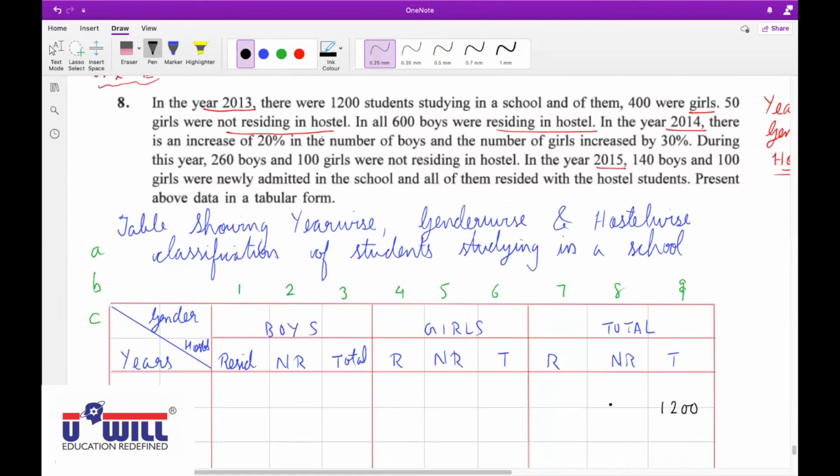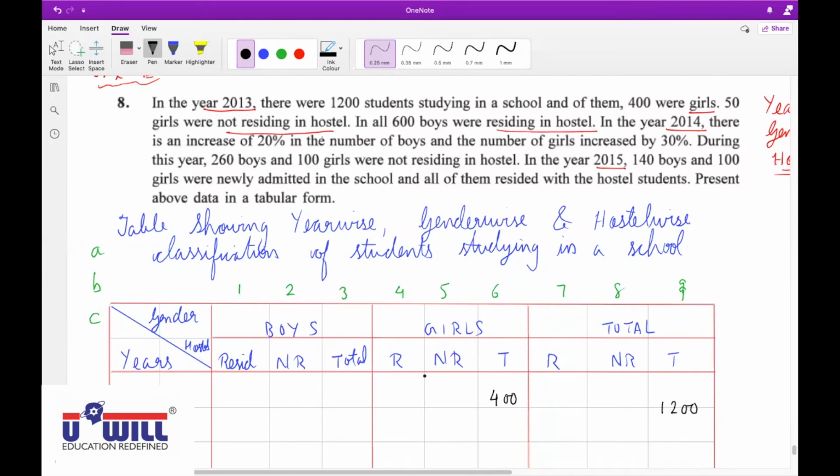Then 400 were girls, that is 6A. If you have made the columns as year, resident, non-resident, total, it will come as 8A, but both are correct. As per the format I am doing on the screen right now, 6A.